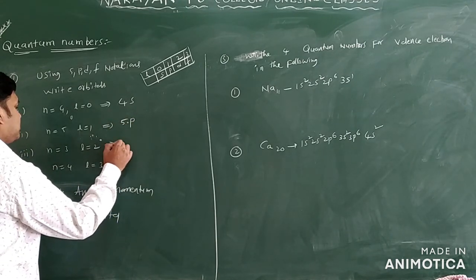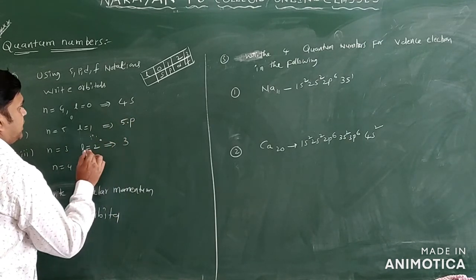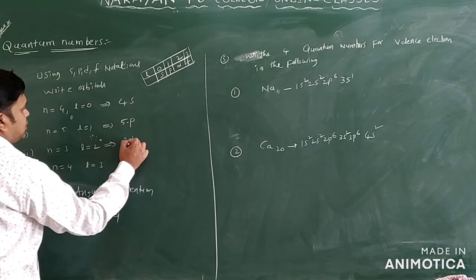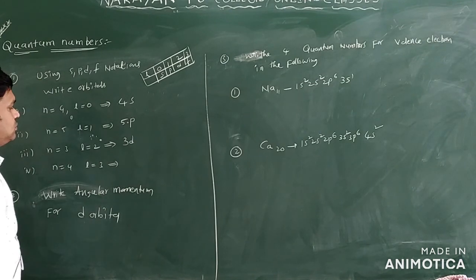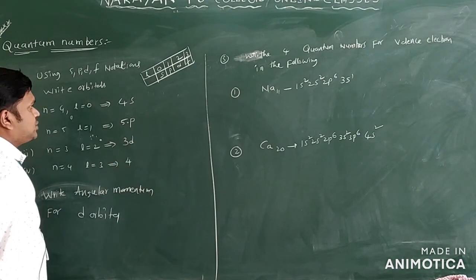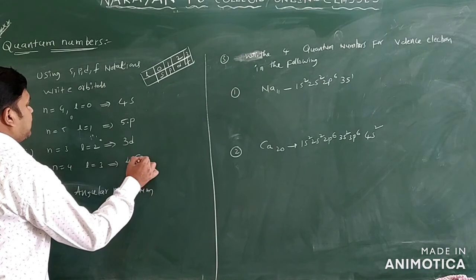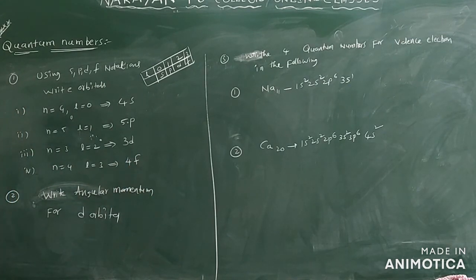Now we can see the next one we have. n is equal to 3, l is equal to 2: which orbital? 3d orbital only. Now n is equal to 4, this is the 4th shell only. l value 3, what can you write? 4f. Like this you can write spdf notations for the orbitals.